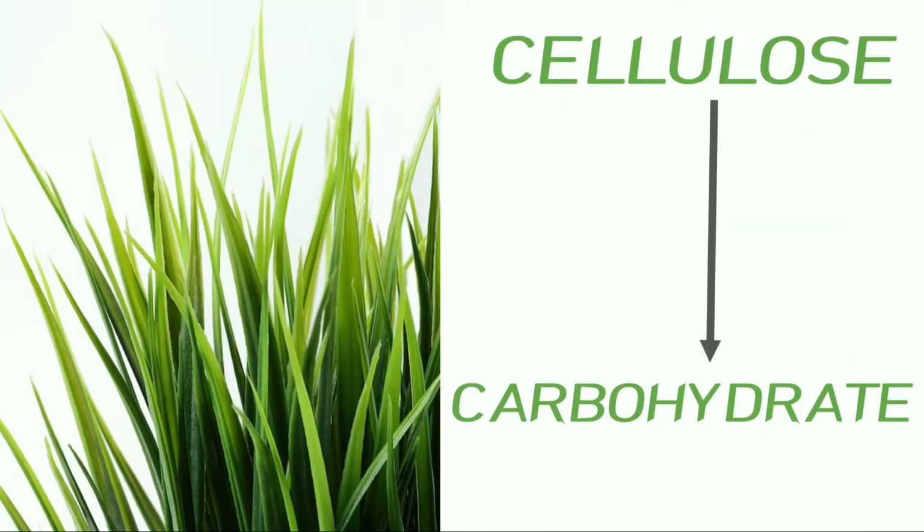Grass is rich in cellulose, which is a type of carbohydrate. Bacteria present in the rumen helps in the digestion of cellulose.